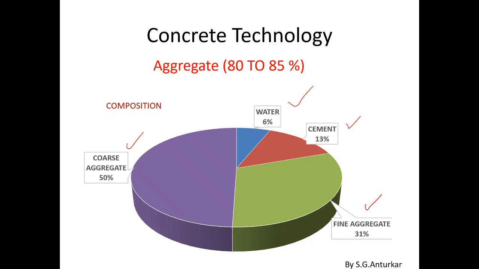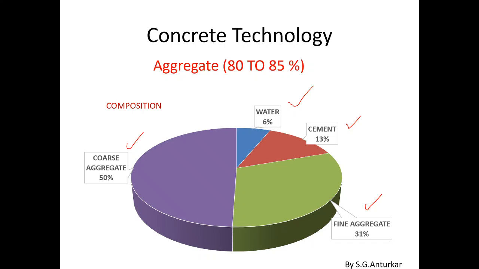The importance of coarse aggregate: the role of coarse aggregate is just like the role of bone in our body. The coarse aggregate gives strength and stiffness to the concrete, whereas fine aggregate fills the voids of the coarse aggregate and makes the concrete dense.